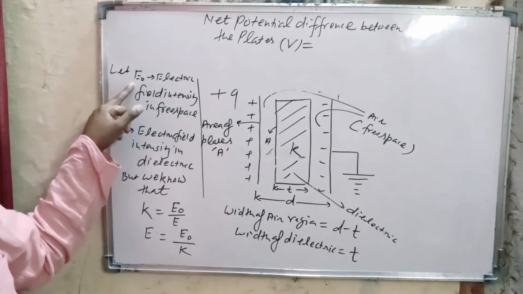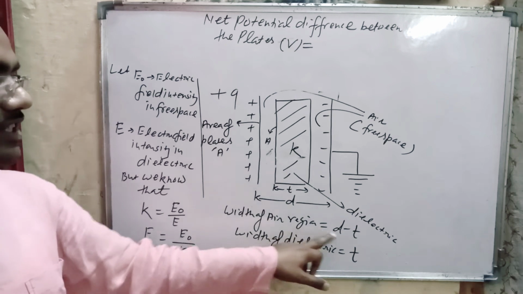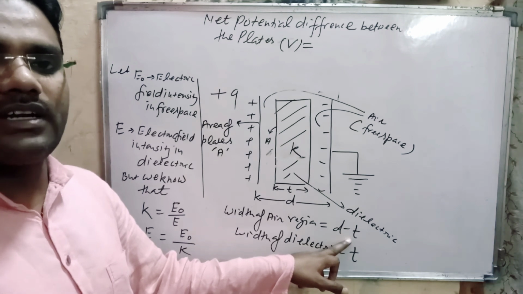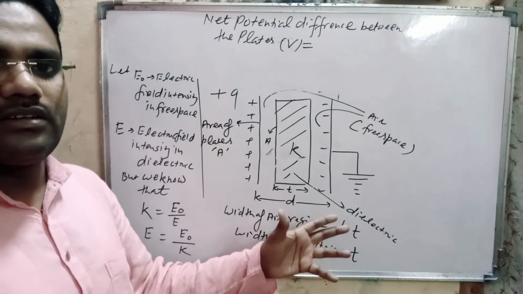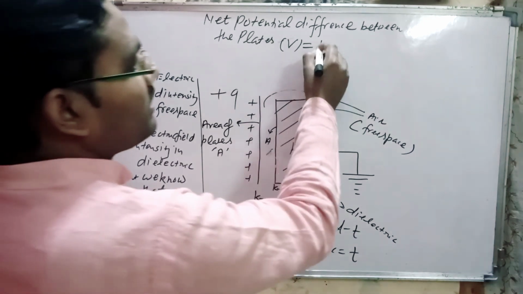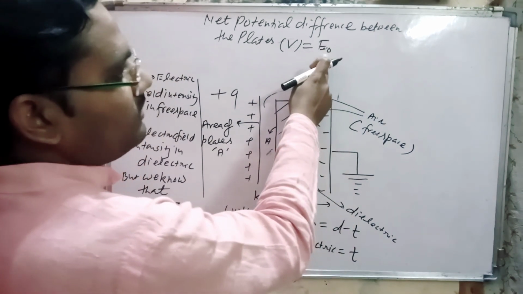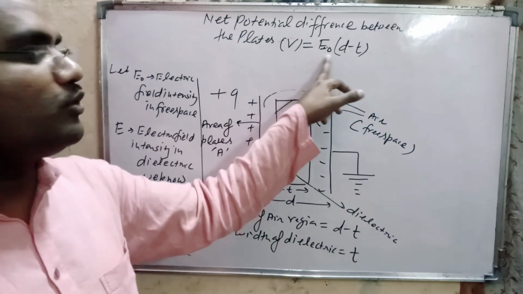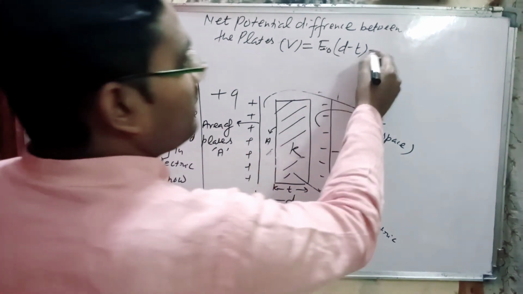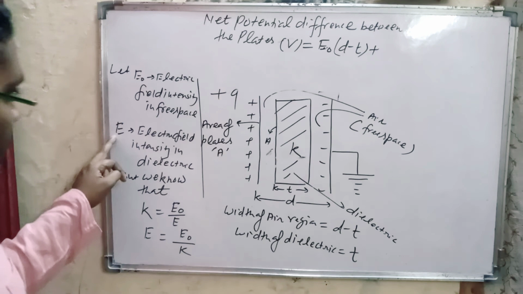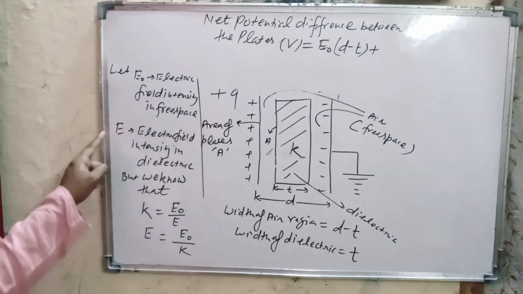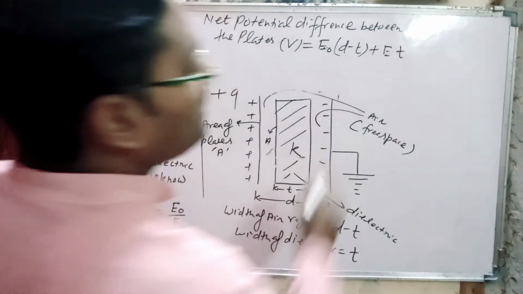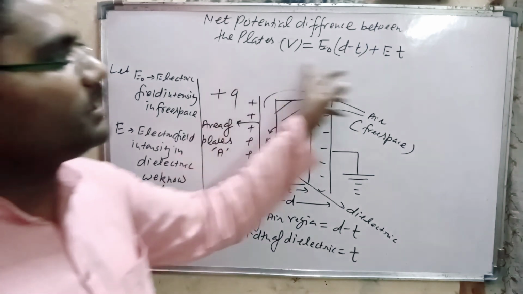The field in free space is E naught and the width of free space is d minus t, and potential is defined as the product of electric field intensity and width of region. So this one is the potential in free space, plus the electric field intensity in dielectric. The electric field intensity in the medium is E and the width of the medium is t. That means the potential in the medium is E into t. This one is the net potential.